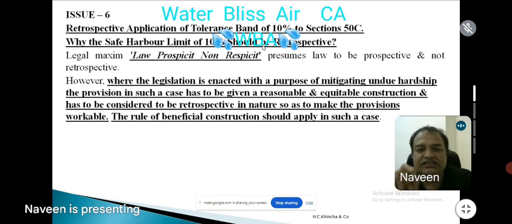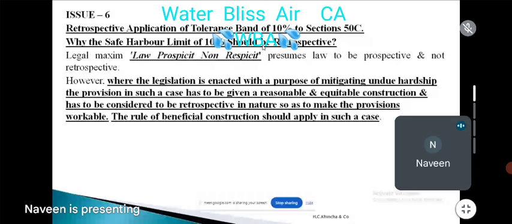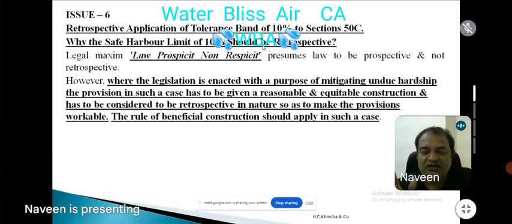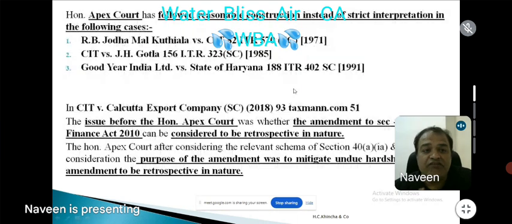Sir, lex prospicit, non respicit. That means law is always presumed to be prospective and not retrospective. But because this is curative, this is for mitigating undue hardship, the judicial case law decisions are telling us to please give a reasonable, equitable construction so that this amendment, which is for removing hardship, is considered to be retrospective in nature so as to make the provisions workable, and the rule of beneficial construction should apply.